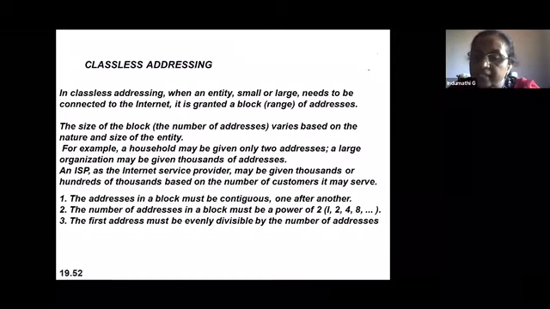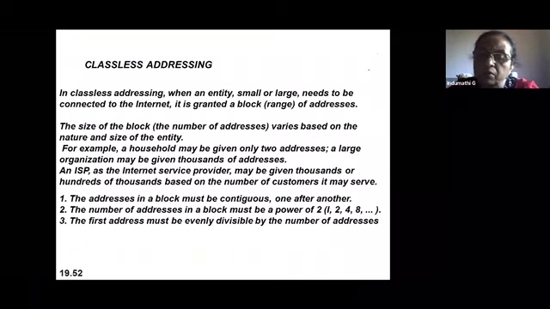If you allot 16 addresses, it is 2 to the power of 4. If you allot 60 addresses, you cannot allot it, because it is not a power of 2. The first condition is that addresses in a block should be one after another. The second condition is that the number should always be a power of 2. For example, 60 addresses is not a power of 2.